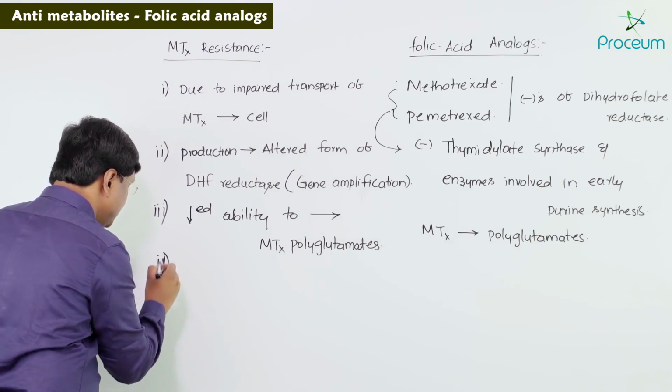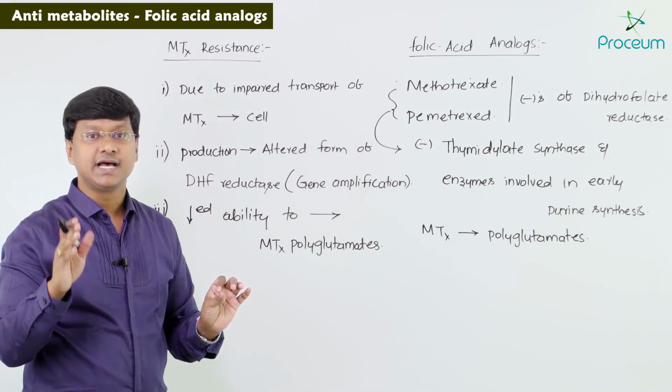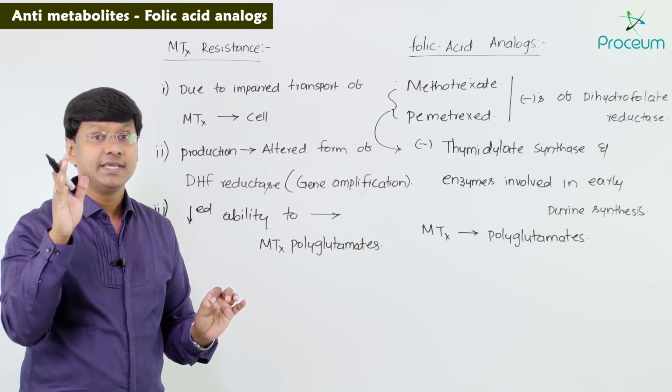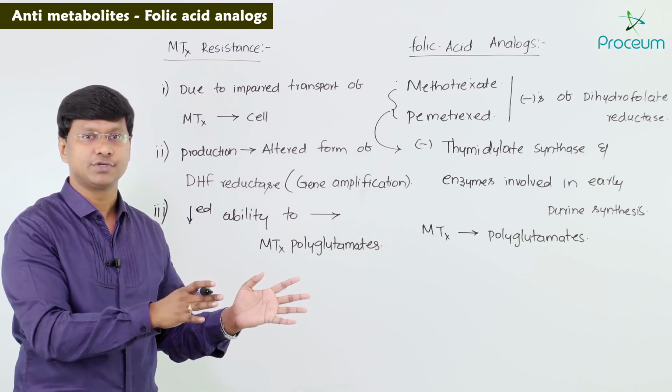Next, let me tell you the other way the individual can develop methotrexate resistance. The other way is by increased expression of a drug efflux transporter.